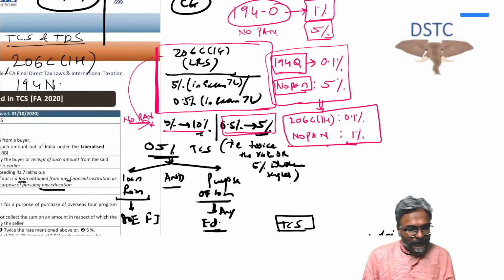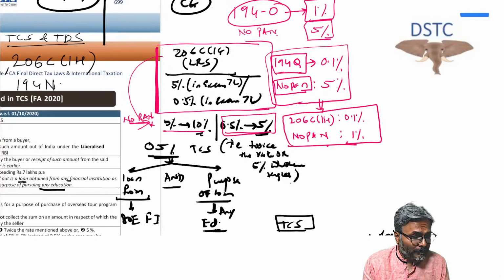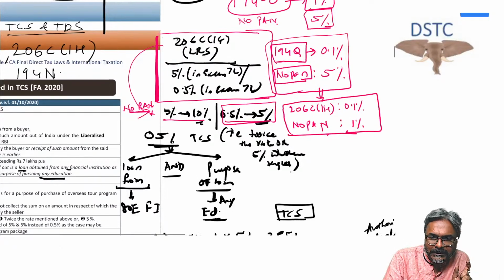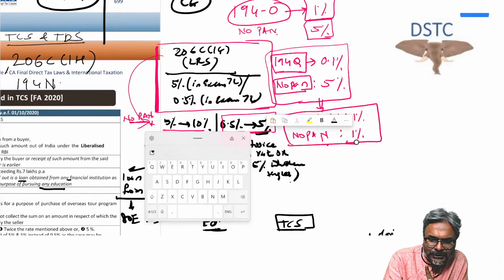That exactly is the point, students. This is where the difference arises. All of you just be very careful of this one. In the examination, students, be very careful. Chances are very high that in this particular case, I'll discuss that thing a bit later. Let me first wrap this up and then I'll come back to this one. Now, let's proceed further. So, all the PAN and no PAN is done. Don't make the mistake, students, in the examination on this particular part.